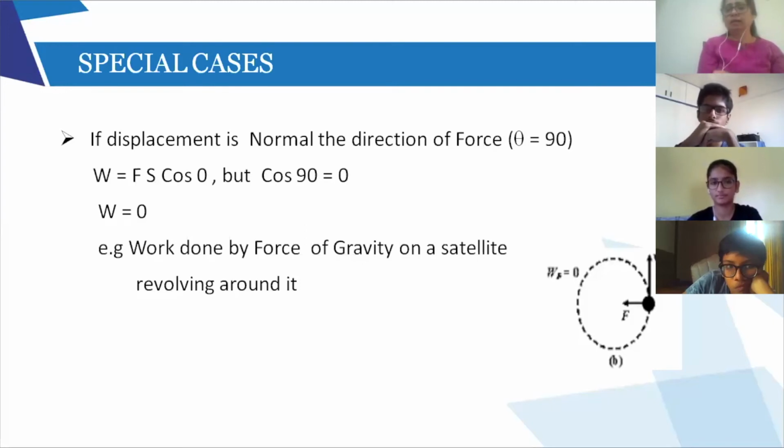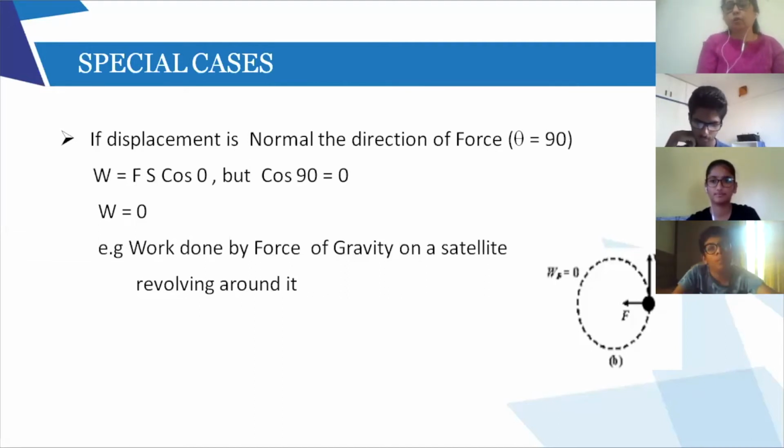Followed? So just understand, if force and displacement are 90 degrees perpendicular to each other, then it is 0 work. Another case of 0 work, when there is no displacement at all. Work done is F into S. Let us say the body is stationary, right? You're trying to push a wall. Remember these kind of examples used to come. A person is trying to push a wall. He is getting tired at the end of it. But is he doing any work? No, right? Because there is absolutely no displacement of the object. So in this case also, we will say that the work done is 0.